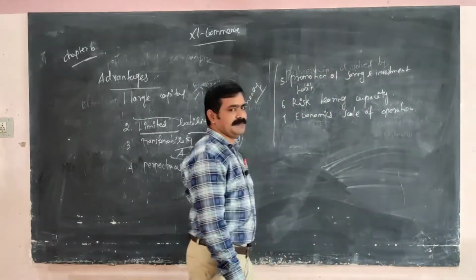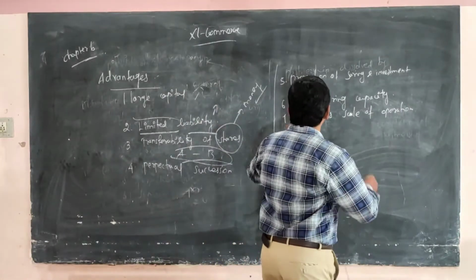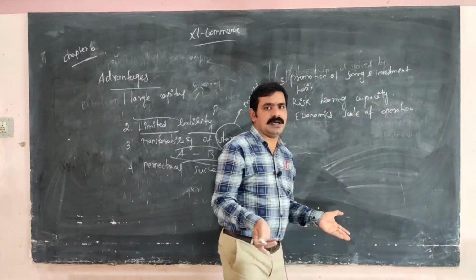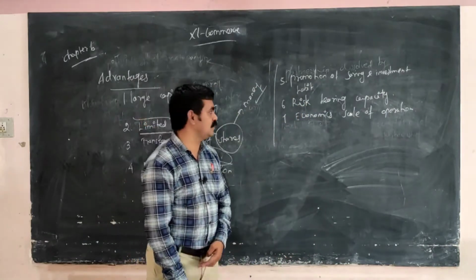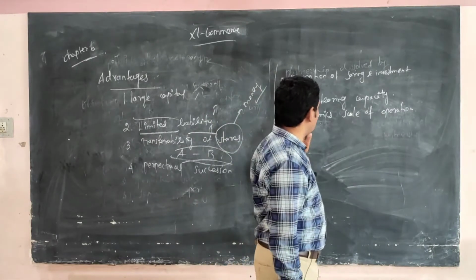Okay, risk bearing capacity. The risk may be distributed to a large number of shareholders. That is risk bearing capacity. Okay, next one, economic scale of operation.